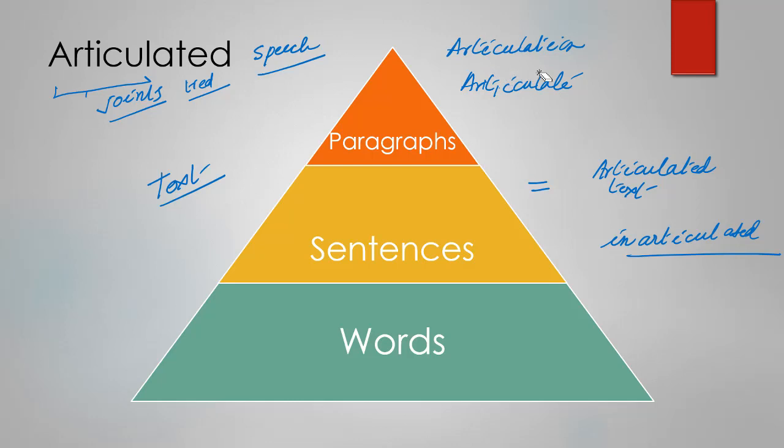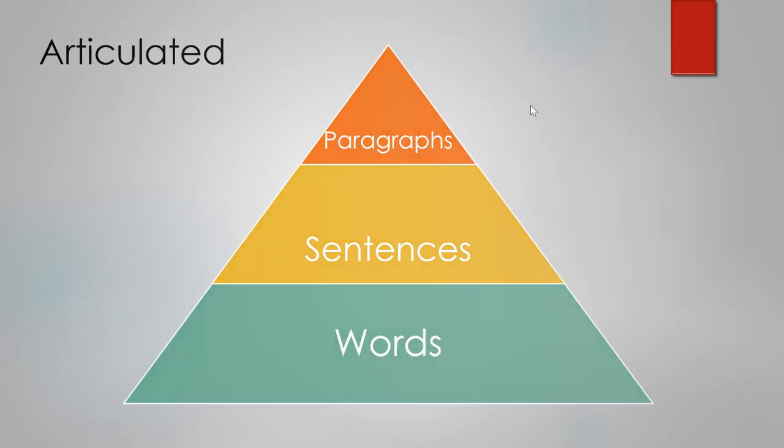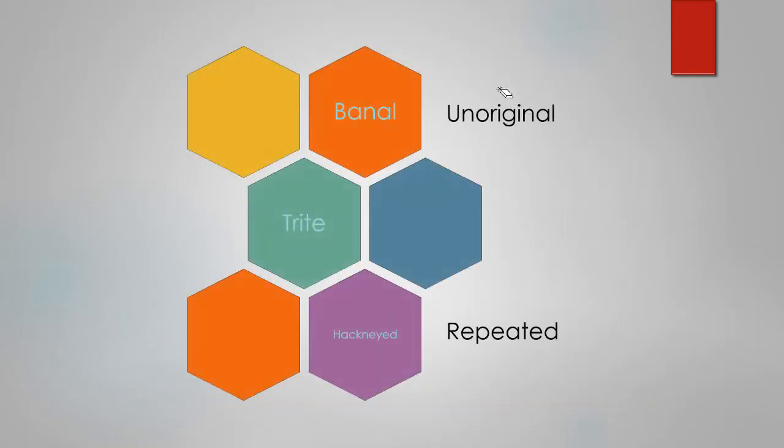So for example, if I say something to you and you cannot understand that clearly, what you say is, please articulate in a proper way. So this word is used as a verb also.